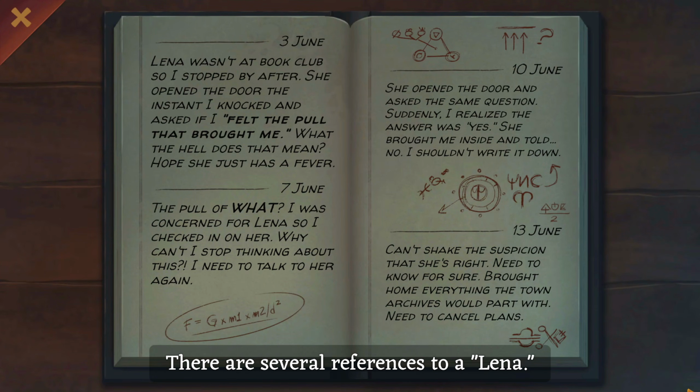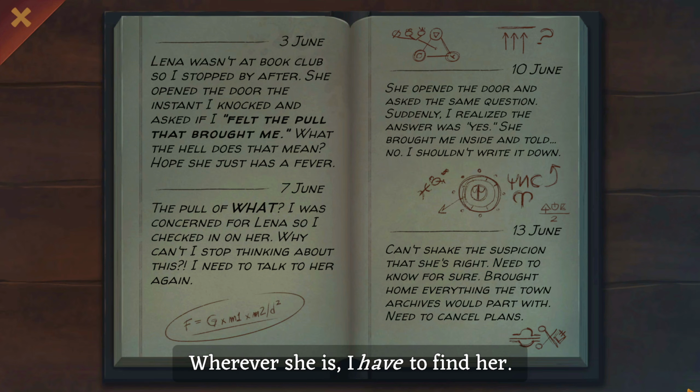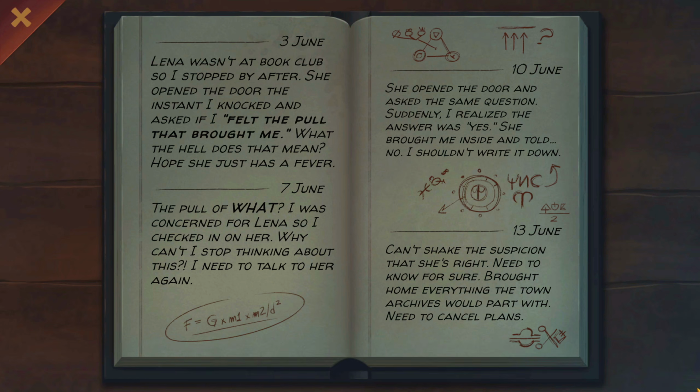There's several references to a Lena. Must be the same Lena he mentioned in that vision. Wherever she is, I have to find her. I imagine it'll be easier than finding Oswaldo. Yeah. Okay, so let's read it.